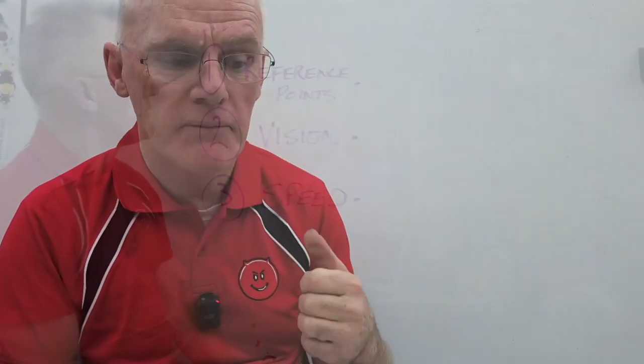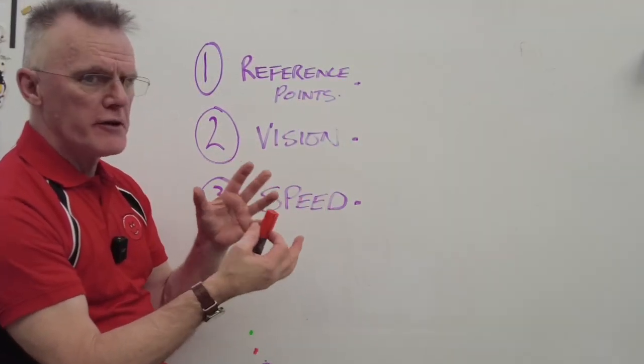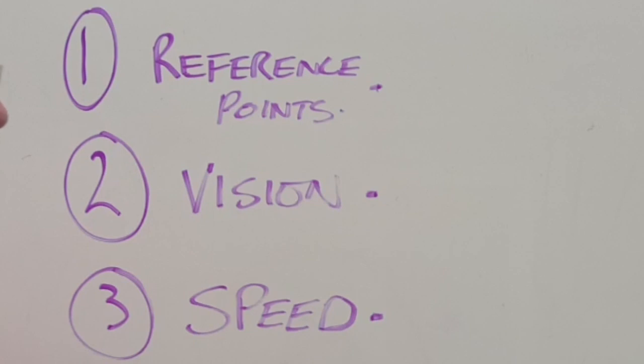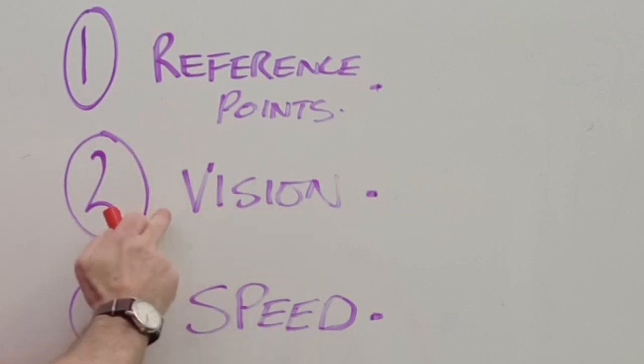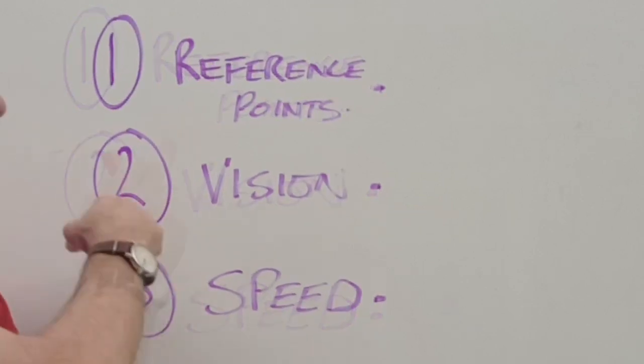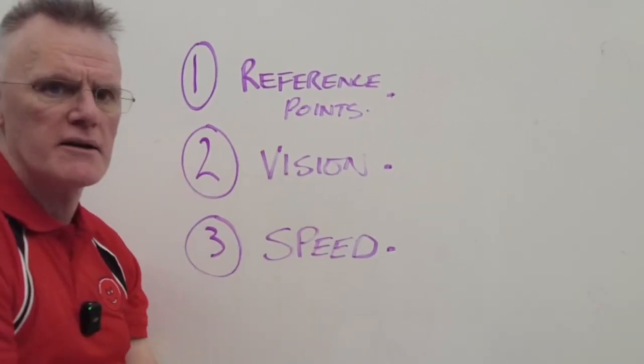You obviously need to build to this. You don't just go around the corner really fast and then try and figure out where you're going. To try and get rid of the threepenny bit, there's 3 key things I think you need to remember. Firstly is reference points, vision and speed. And they all need to pull together.